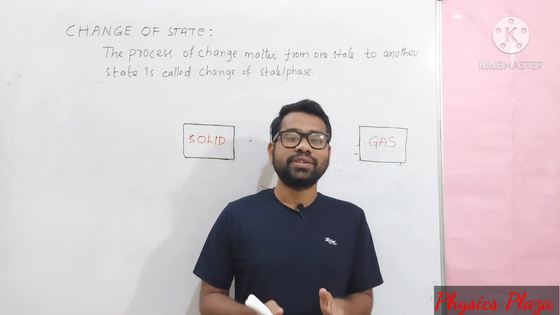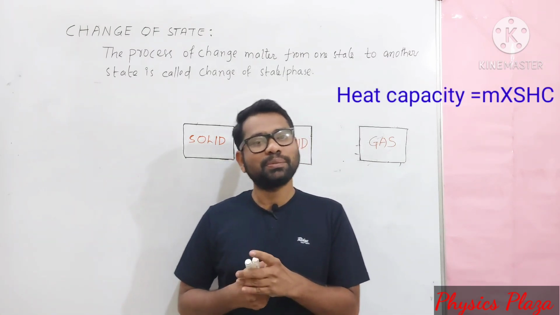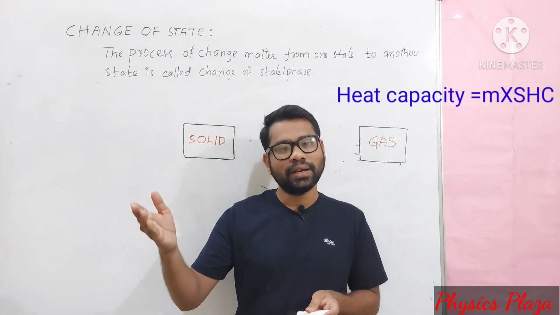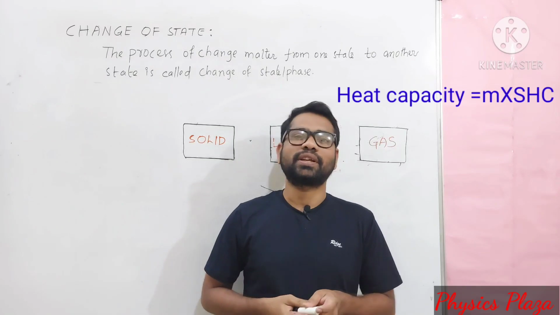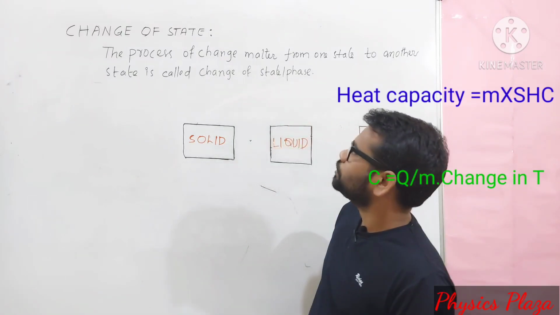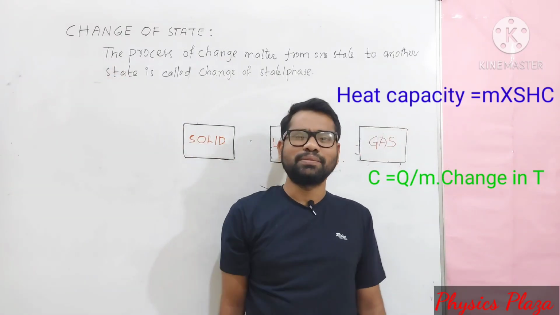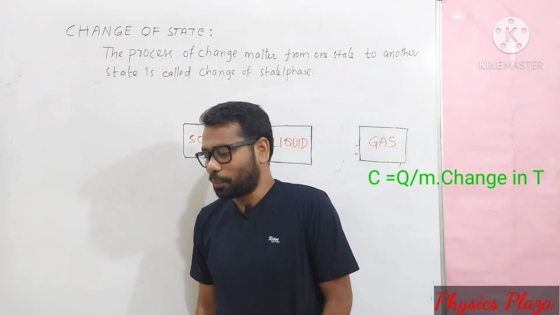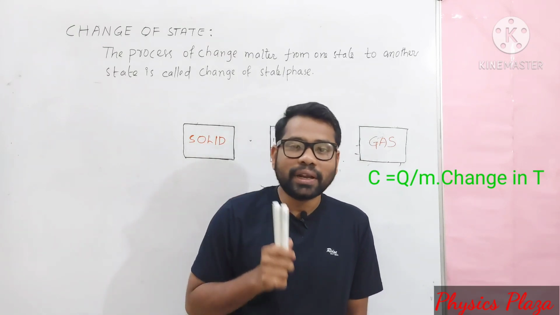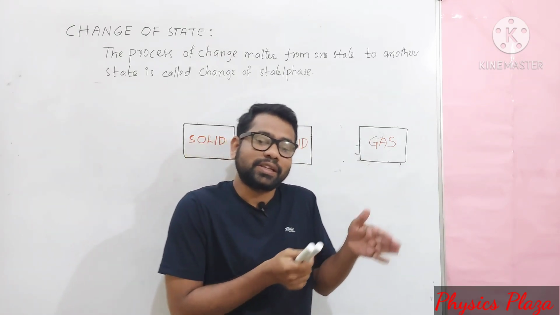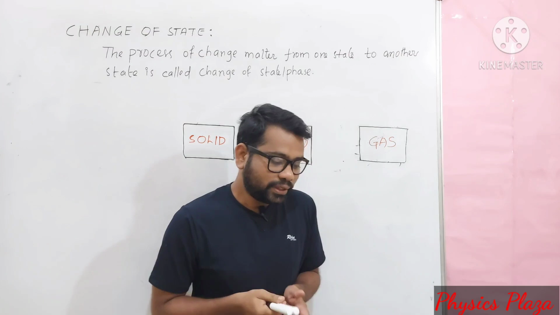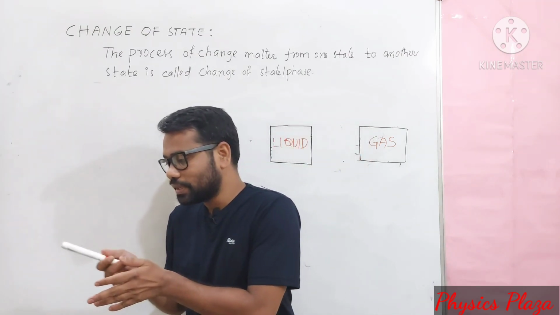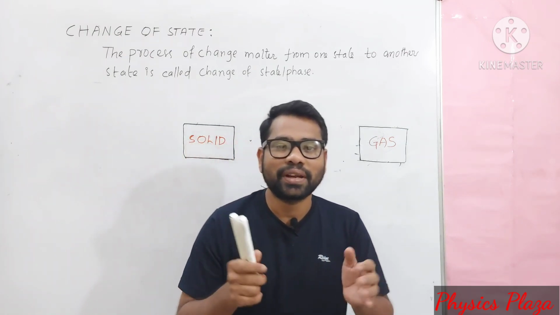Children, in a previous session we discussed numericals based on specific heat capacity and heat capacity and even the principle of calorimetry. In today's session, we are going to discuss a very simple topic, that is, what actually is change of state. Before getting to the topic, let us recall the important definitions which we have discussed so far. In that, calorie, heat capacity, specific heat capacity, and principle of calorimetry are very important.